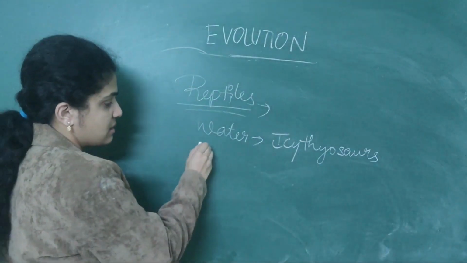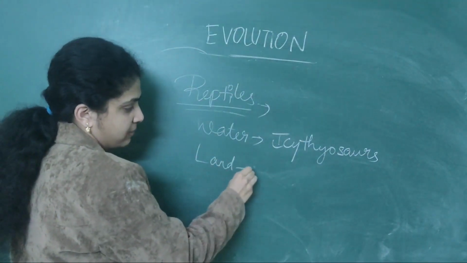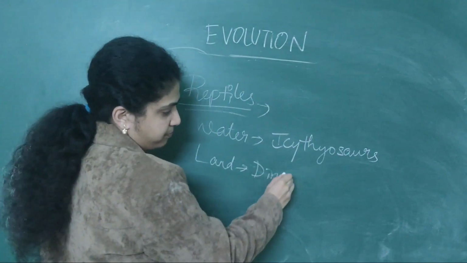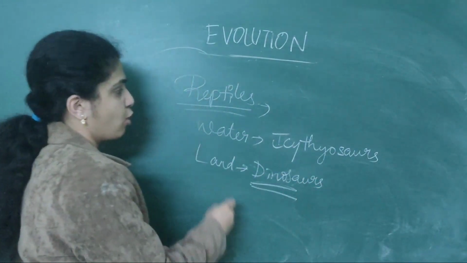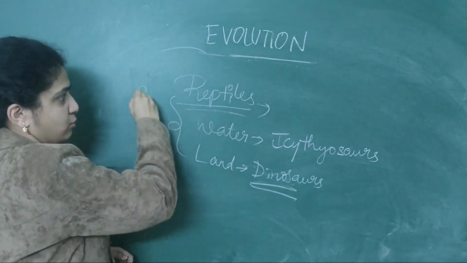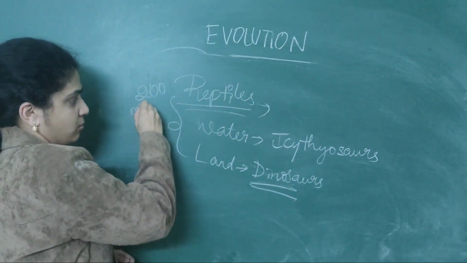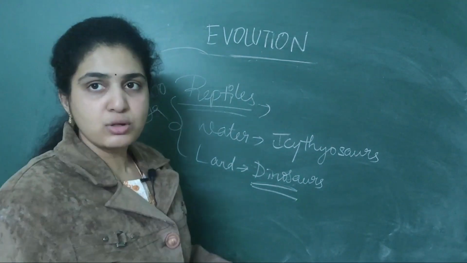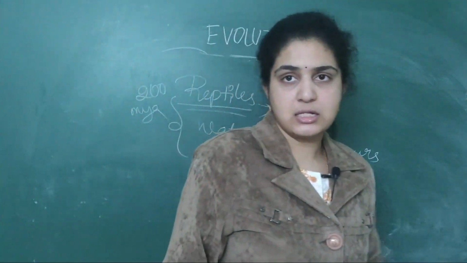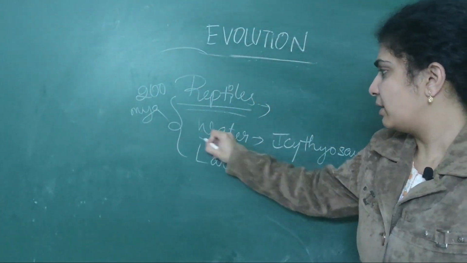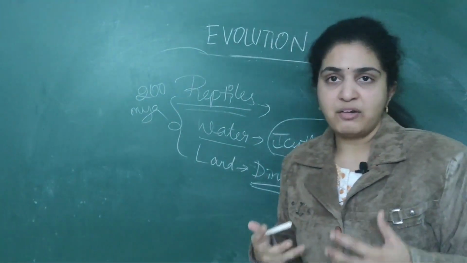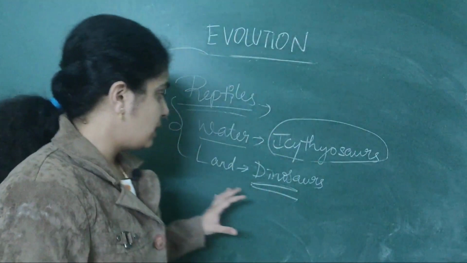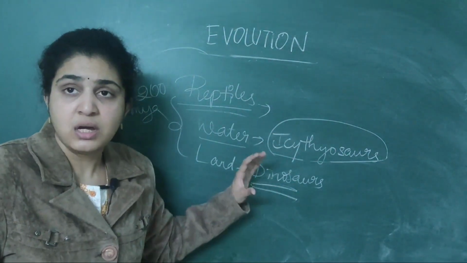Now what we see on the land is dinosaurs. This all came into existence around 200 million years ago. Reptiles came into existence 200 million years ago. So around 200 million years ago, in water, Ichthyosaurus was the famous one which is usually seen. Then on the land, dinosaurs.